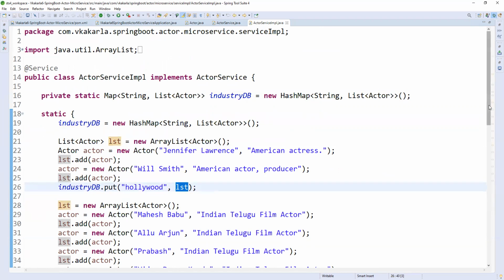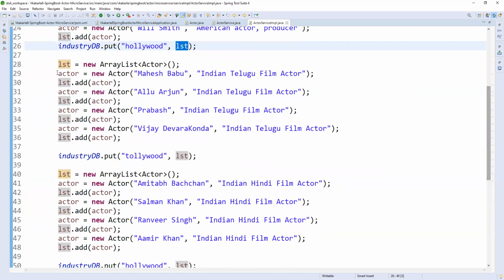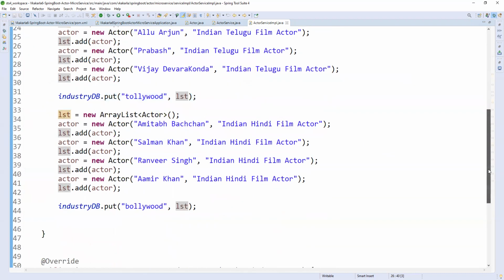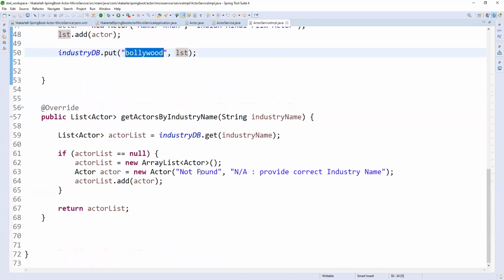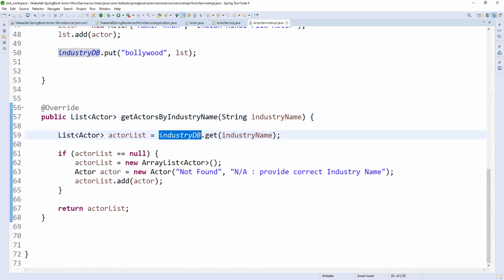The same way, we are putting the remaining actors also here, key and value. The key is nothing but the industry name, and the value is nothing but the list of actors with respect to this industry. Whenever we pass the industry name, we do a map.get of the key and get the list of actors as the value.